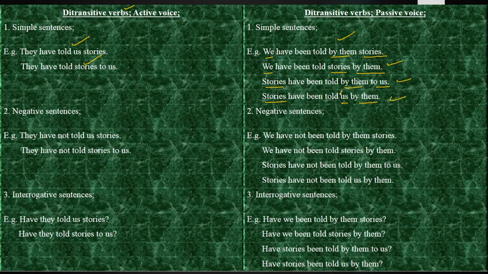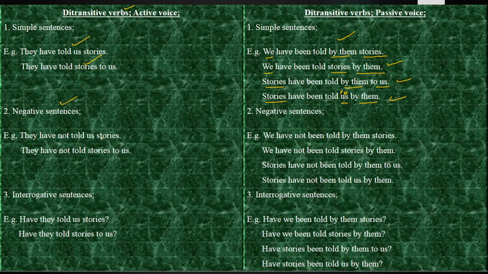Over there, "to" we will not use, because a preposition will not be used with the verb tell. Say is followed by a preposition and tell is not followed by a preposition. You will say he says to me, he told me. So that way you will be making the sentences.